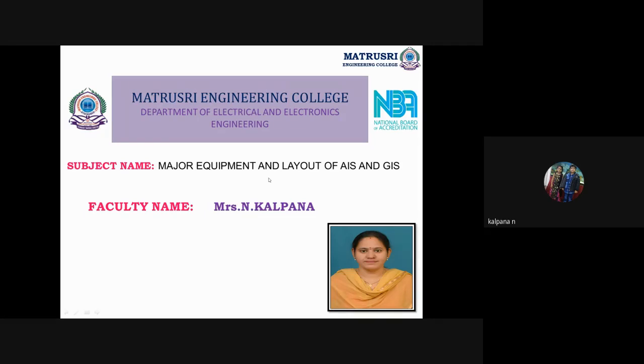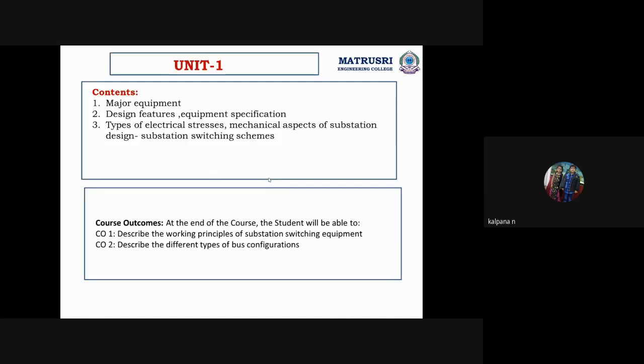So we will discuss the major equipment which we are using in the AIS and GIS. And next, design features, equipment specifications, electrical stresses. All those things we will discuss. And about the SAG, do you know?